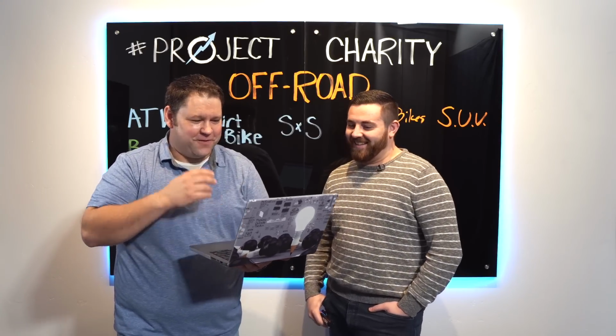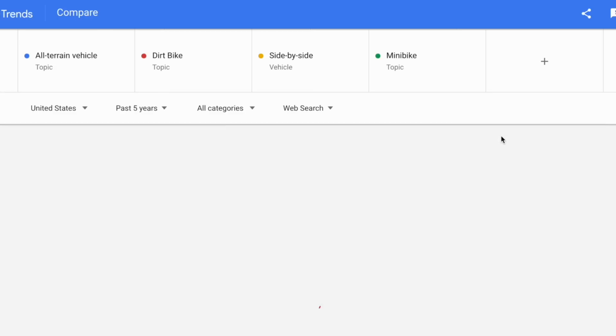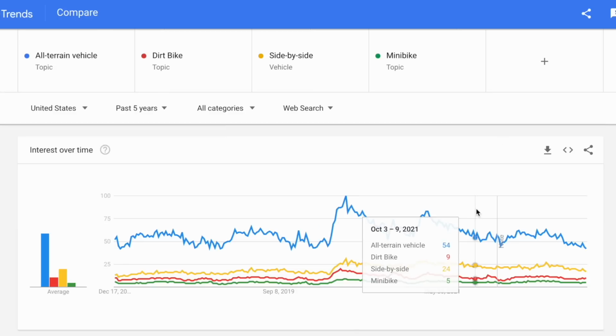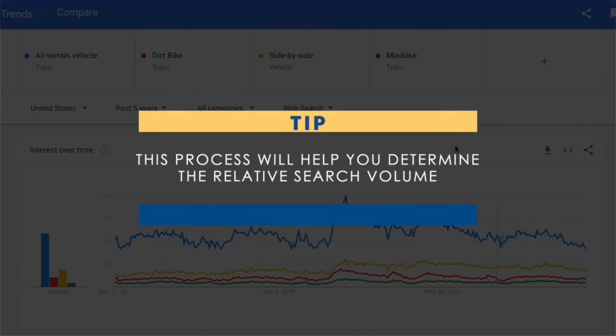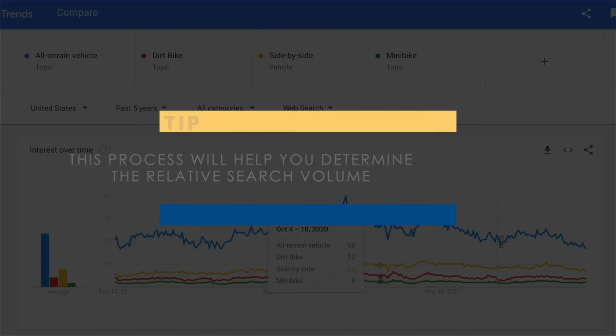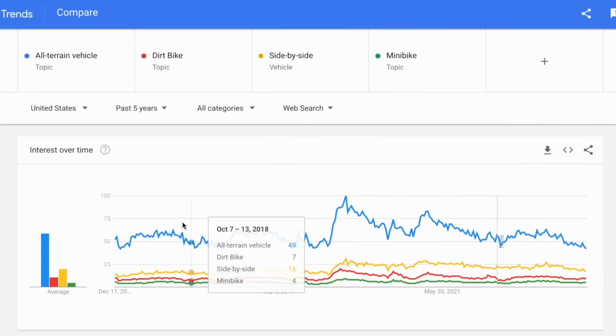We should have started this one a few years ago. Mini bikes, so it's there. It's lower than dirt biking, but it's there. And so what we're doing is getting the relative search volume, right? So consistently over time, we're noticing that the trend is higher now than it was 5 years ago. It's not going anywhere. If anything, it'll level back off to where it used to be.